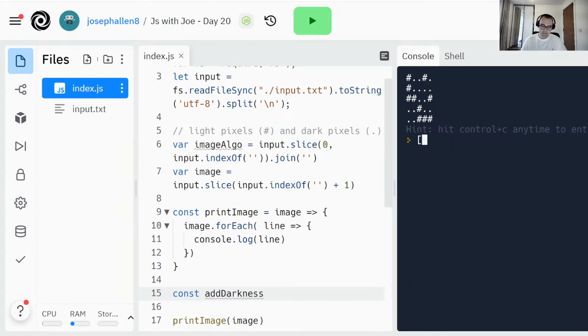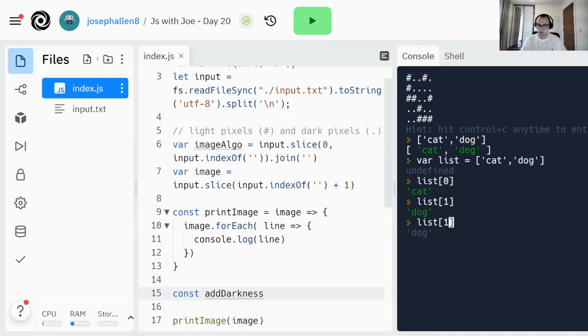So if I had something like that, let's say cat and dog in a list. I can access these by their index. So let's say var list equals this. So if I do list 0, I get cat. If I do list 1, I'll get dog. If I do list 2, it doesn't exist, and that can be a problem. And sometimes accessing like that can cause an error. It probably will do in this image searching.